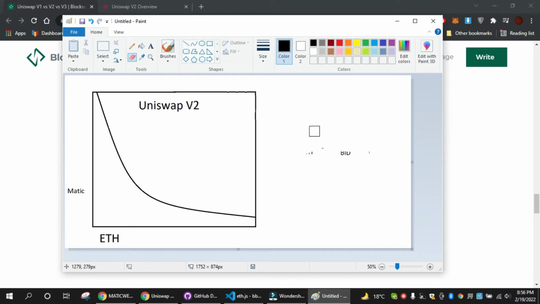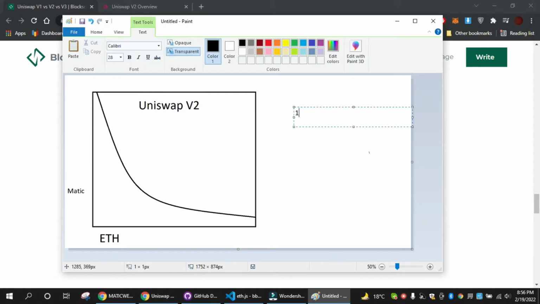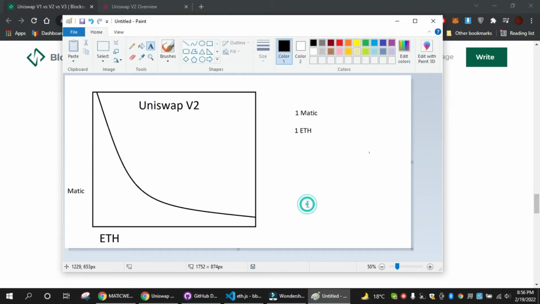So in the decentralized exchange we have equal amounts of matic and ETH, and by equal amount it doesn't mean that for one matic we have, let's say, one ETH. It doesn't mean that for every matic we have one ETH. The meaning of having equal amounts of matic and ETH is in terms of value.